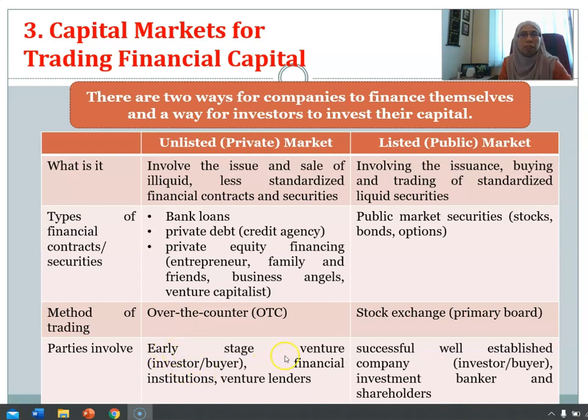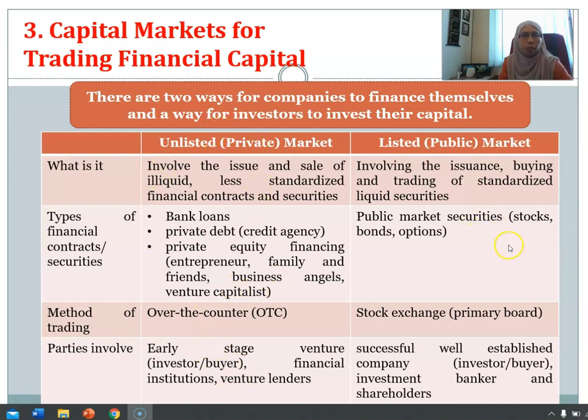Normally, the early stage venture, either as an investor or as a buyer. But not the later growth stage venture. This is because the early stage venture is not able to tap into the public market, as they are still early in their financial ability. So these are private markets.